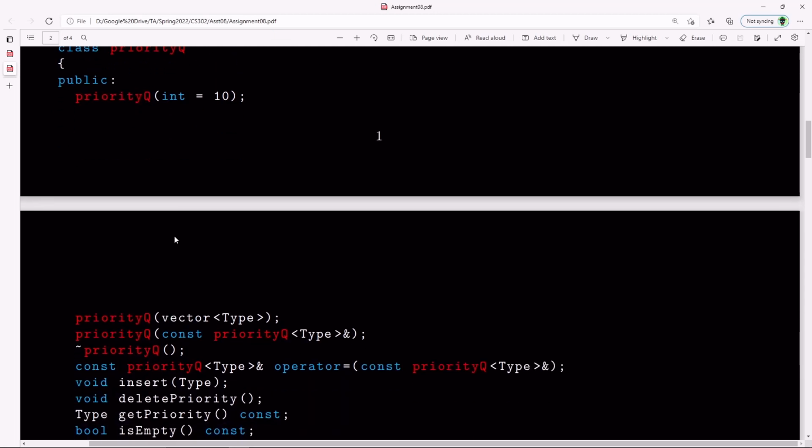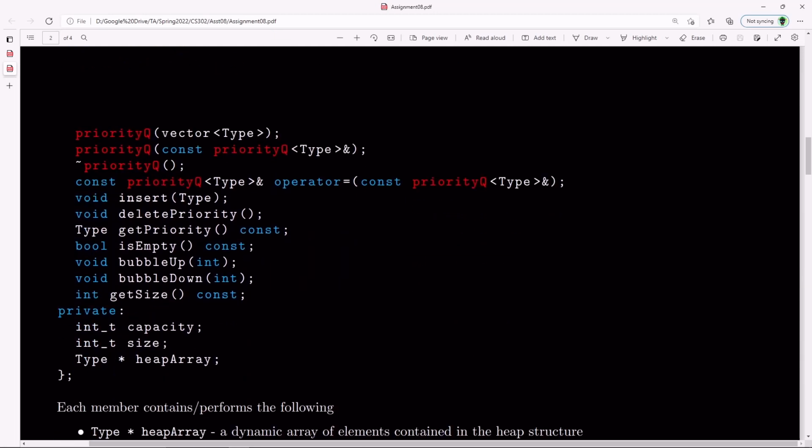So basically, we're going to have, oops, it's a typo there. I actually used size_t for these, but I decided to switch it to int at the very end because I didn't really want to go into all that. So I'm going to fix this up. When you have the actual PDF up, it will have int, not int underscore t. Just to let you know, I originally used size_t, not int. I didn't want to really explain what size_t is, so I just switched it to int. It's my mistake.